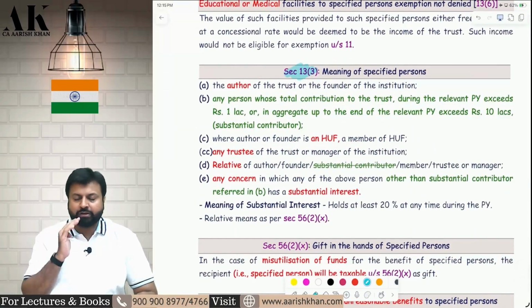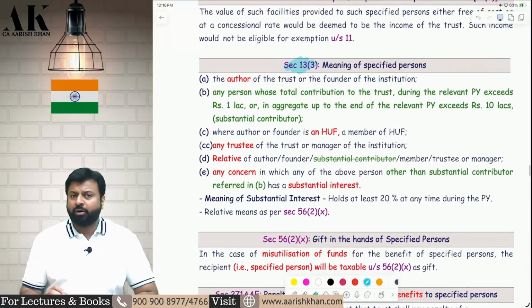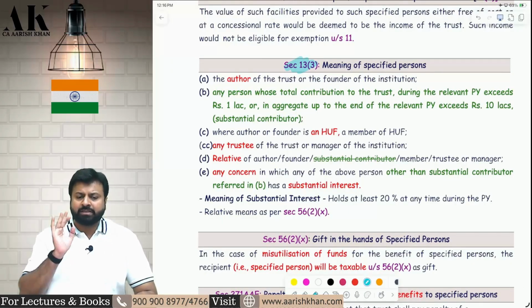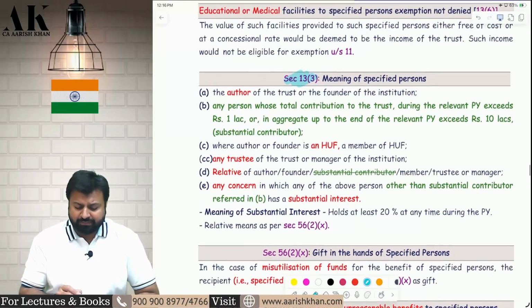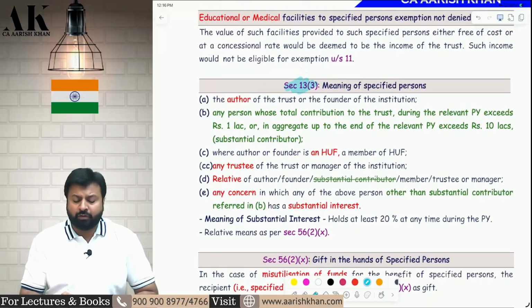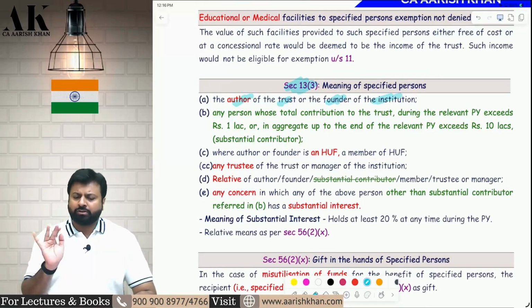Let's come to the definition of specified person on the next page. Very important, there are some significant amendments over here in the definition of specified person. 100% some question might come from this in your examination. Be very careful. So what is a specified person? Specified person includes the following things. The author of the trust is a specified person. The founder of the trust or institution is also a specified person. There is no amendment over here.